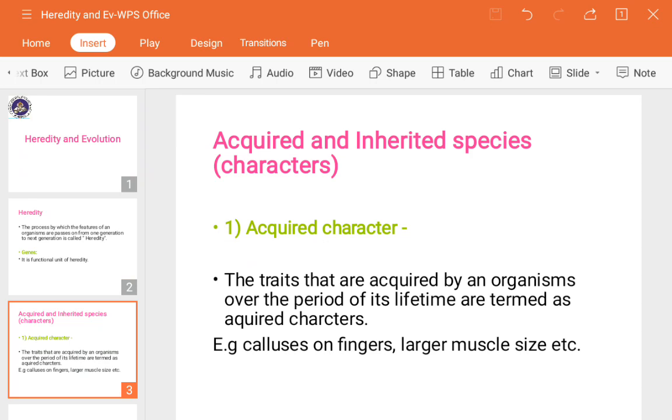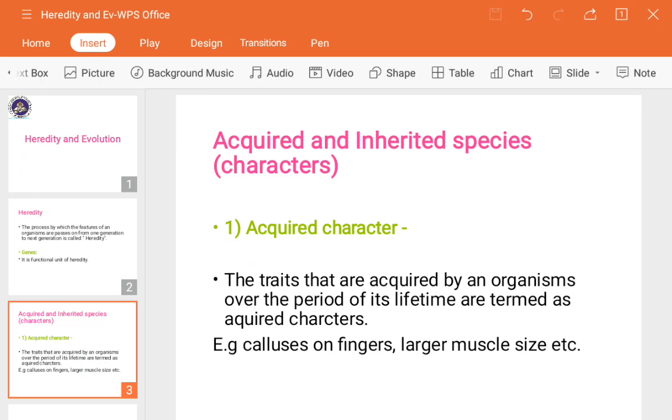Take the example of acquired immunity. Immunity is the immune system inside our body, which we acquire by birth from our mother, or as we live our life, by utilizing nutrition, we develop our immunity. There are different types of immunity.